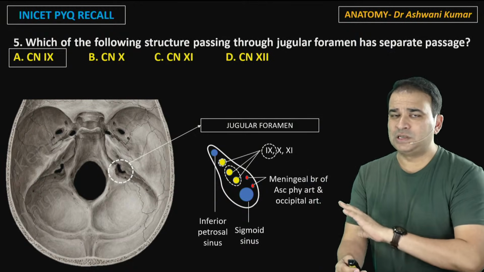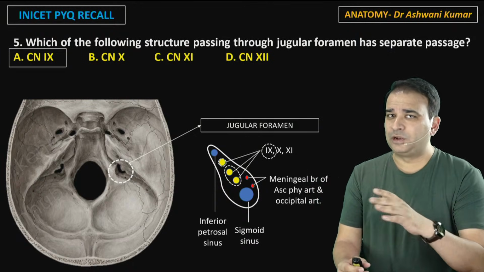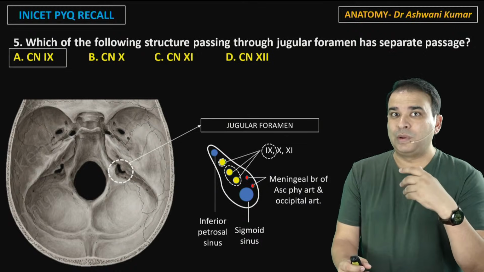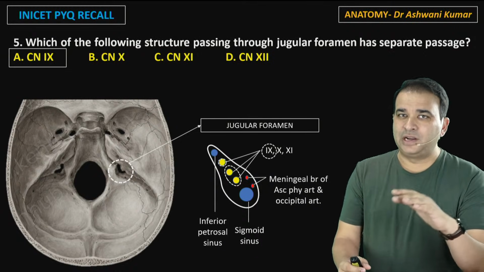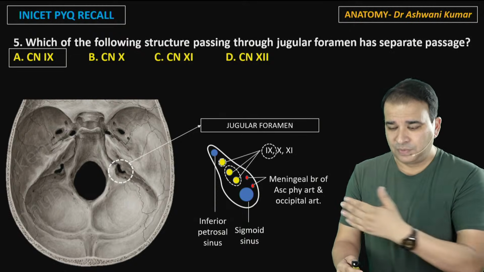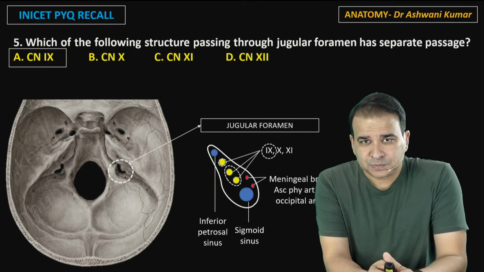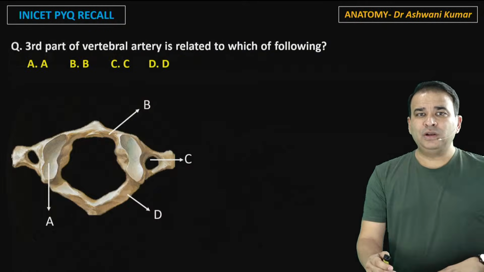But remember, the jugular foramen is an important question here. It could be about the foramen, about the structures passing through it, or about a fracture extending to the jugular foramen and what the features could be. I have one question coming up for that. Okay, now moving on to the next question.